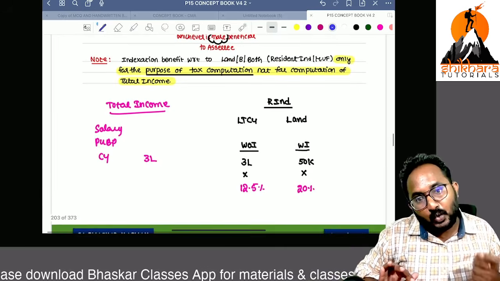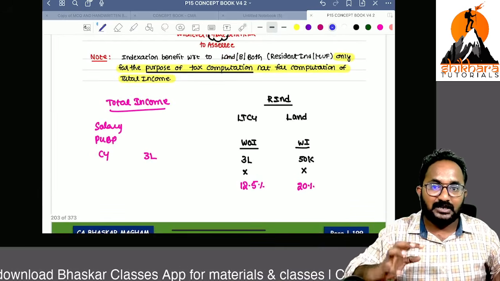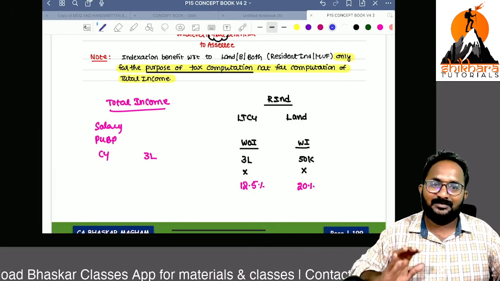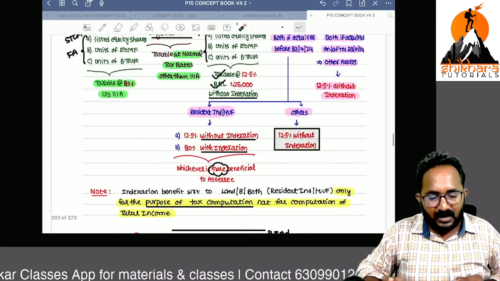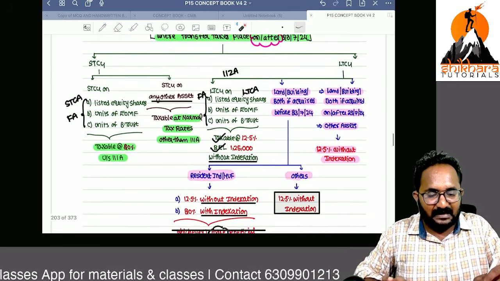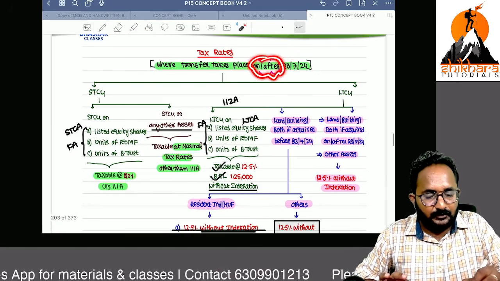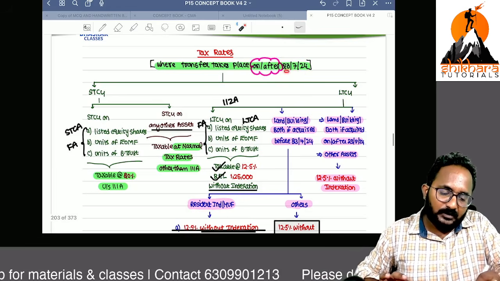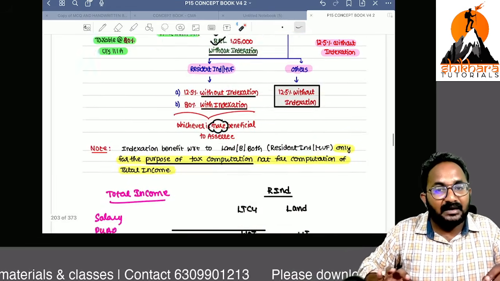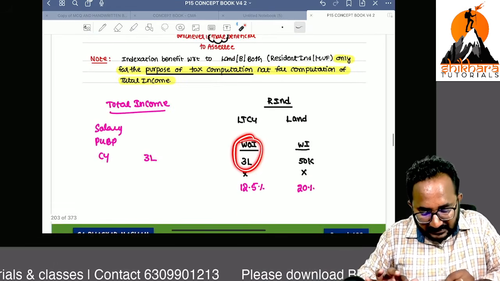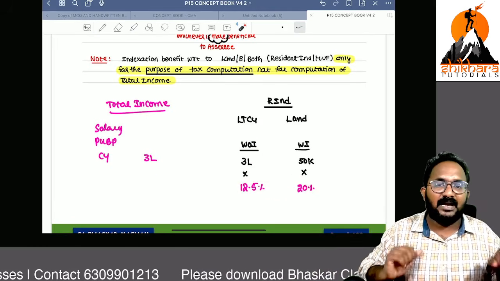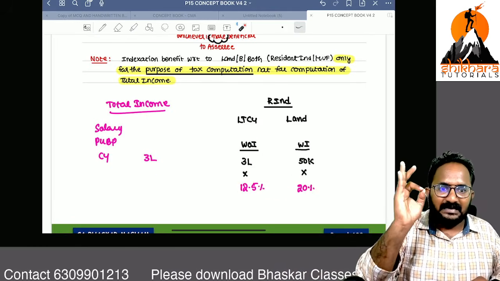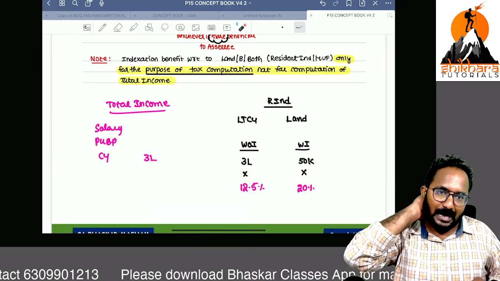While you are including that amount in the total income, you have to show it without indexation only. Capital gain computation is always without indexation, because they have discontinued indexation for transfers on or after this date. That's why we only include the without-indexation figure. While calculating the tax only, they have given this benefit. Are you clear? That's the end from my side with respect to the capital gain chapter.